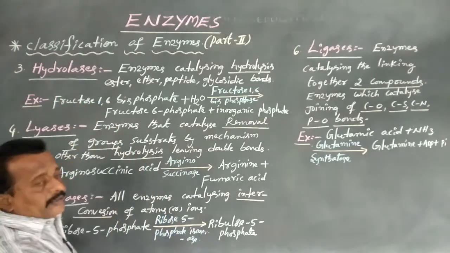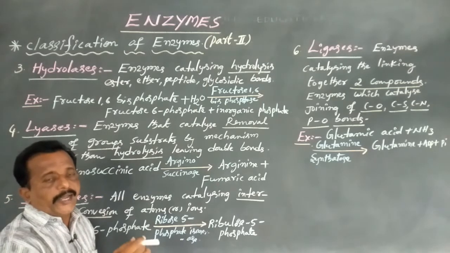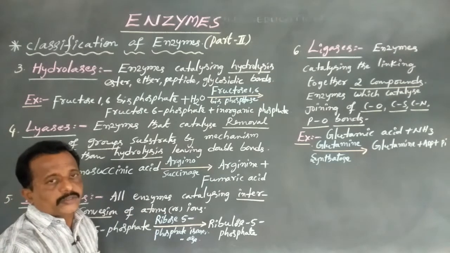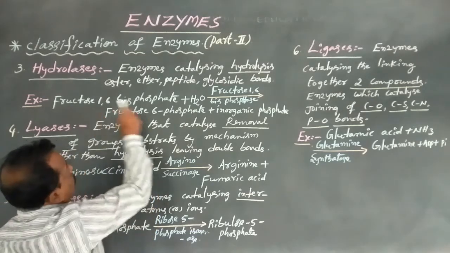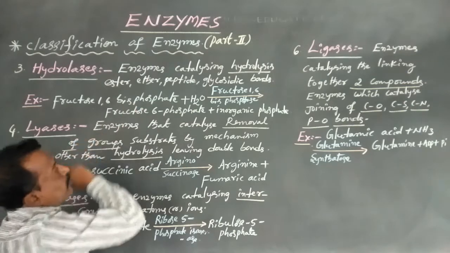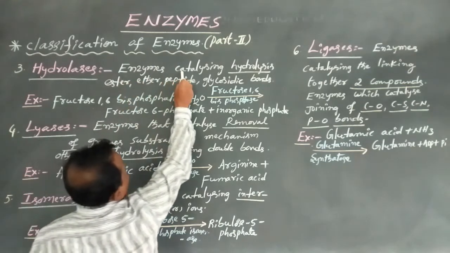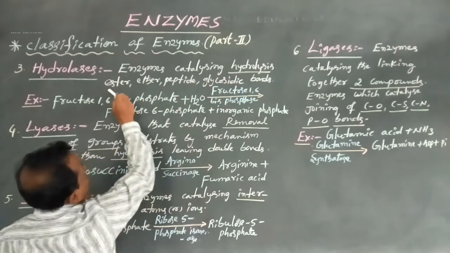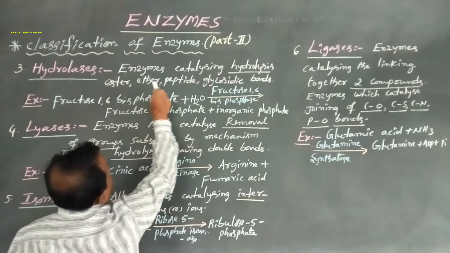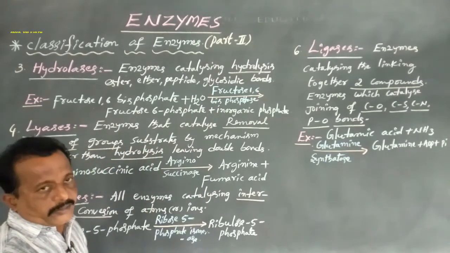Hydrolases means adding water molecules. These enzymes catalyze hydrolysis of ester, ether, peptide and glycosidic bonds.